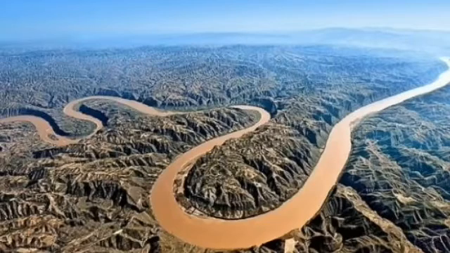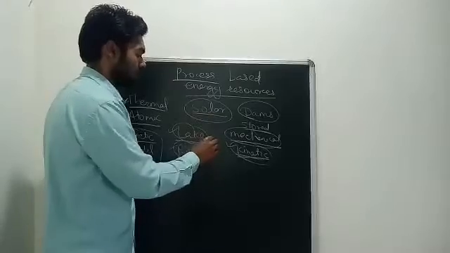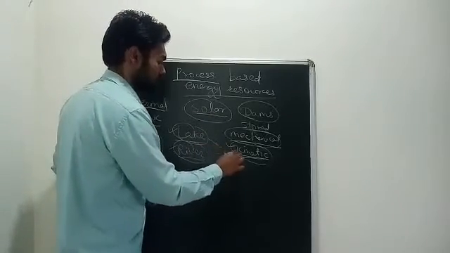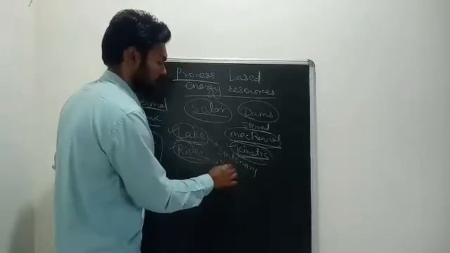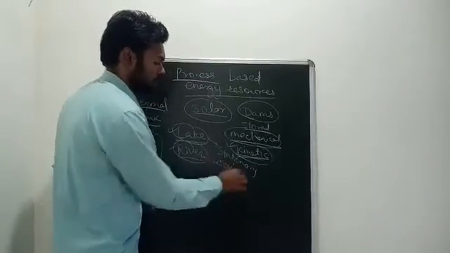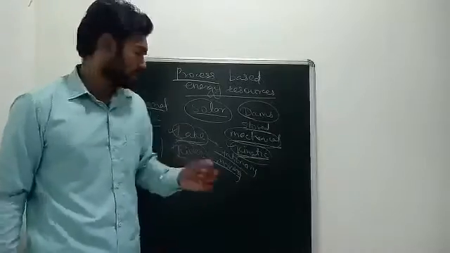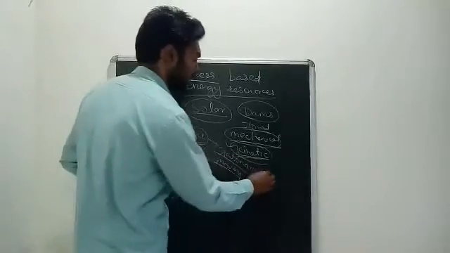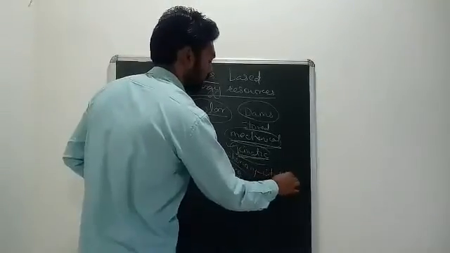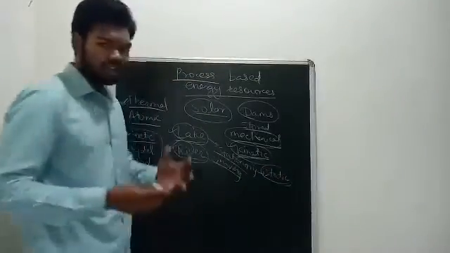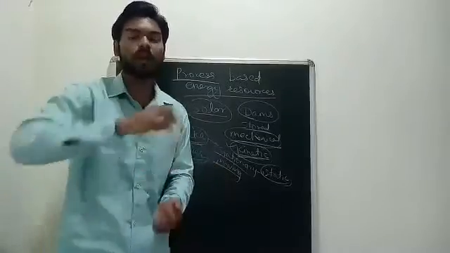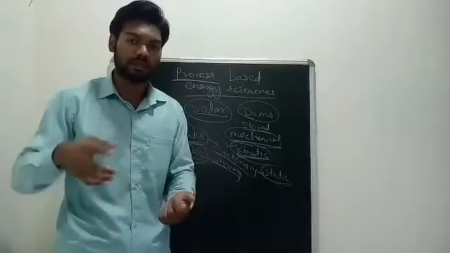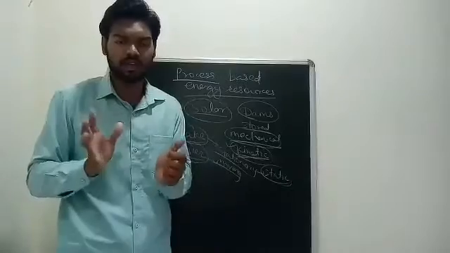So what do we mean by lake and river? A lake is stationary, the water does not move, and a river is moving water. Stationary means static. Stationary water doesn't move anything. Like, if water is stationary and I keep a fan over it or anything, it will not move, it will just stay in one place.